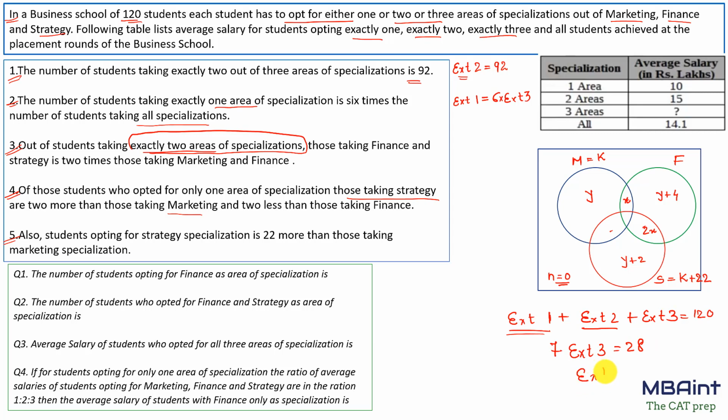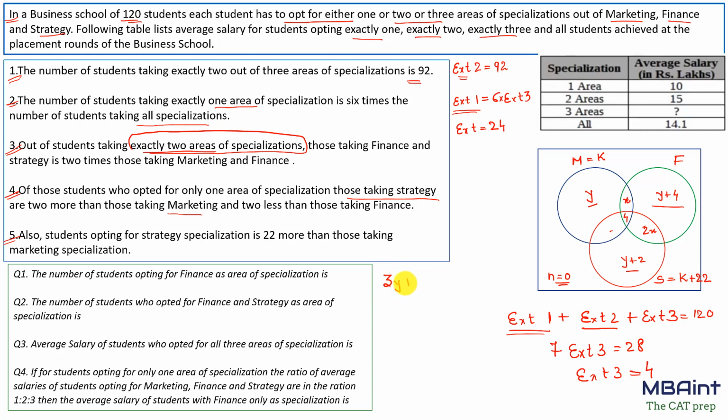So we are directly getting the value of exactly 3, that is nothing but 4. So we can put this value over here, that is 4. Now what is the value of exactly 1? Exactly 1 is 6 times exactly 3, that is 24. Now if we sum this up, we can get the exact value of Y. Now let's sum this up. This will be 3Y plus 6.